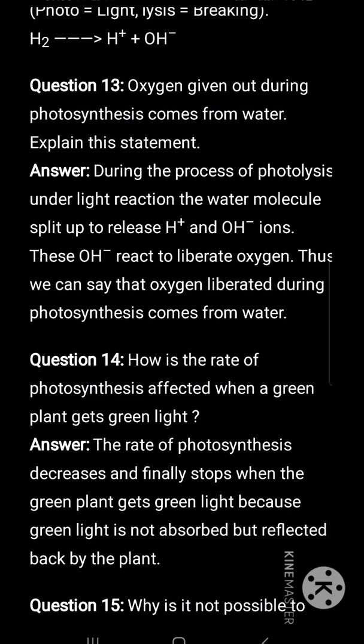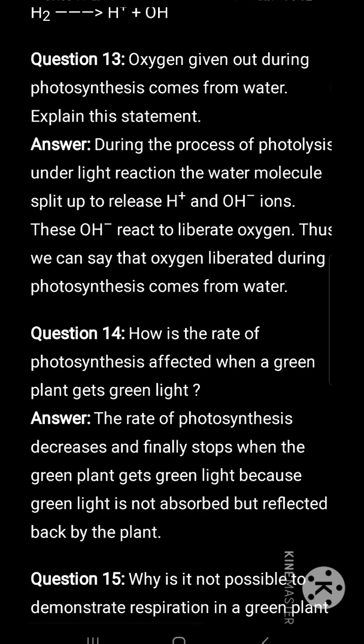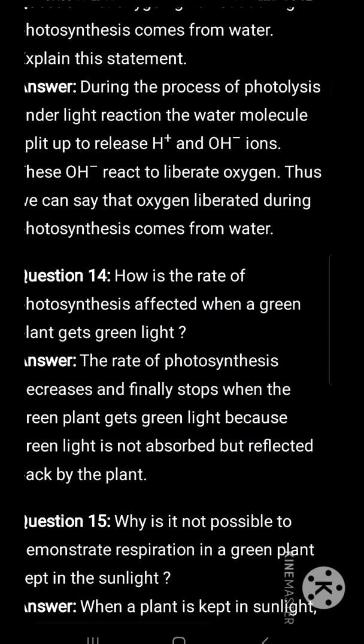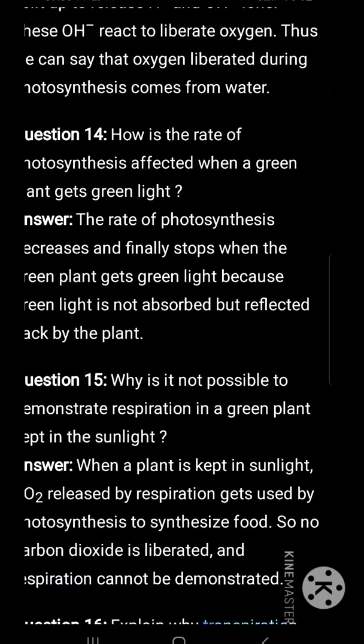Oxygen given out during photosynthesis comes from water. Explain the statement. During the process of photolysis under light reaction, the water molecules split up to release H plus and OH minus ions. These OH minus ions react to liberate oxygen. Thus we can say that oxygen liberated during photosynthesis comes from water.